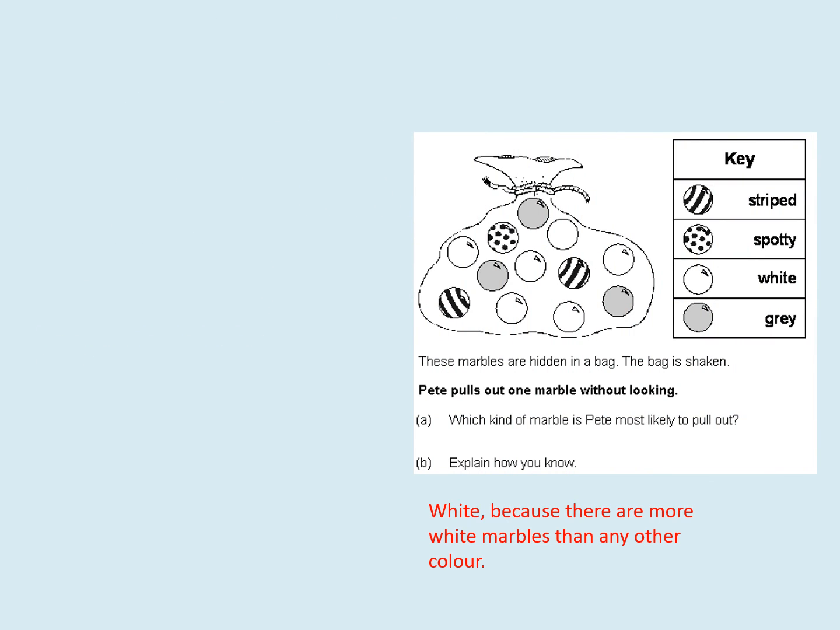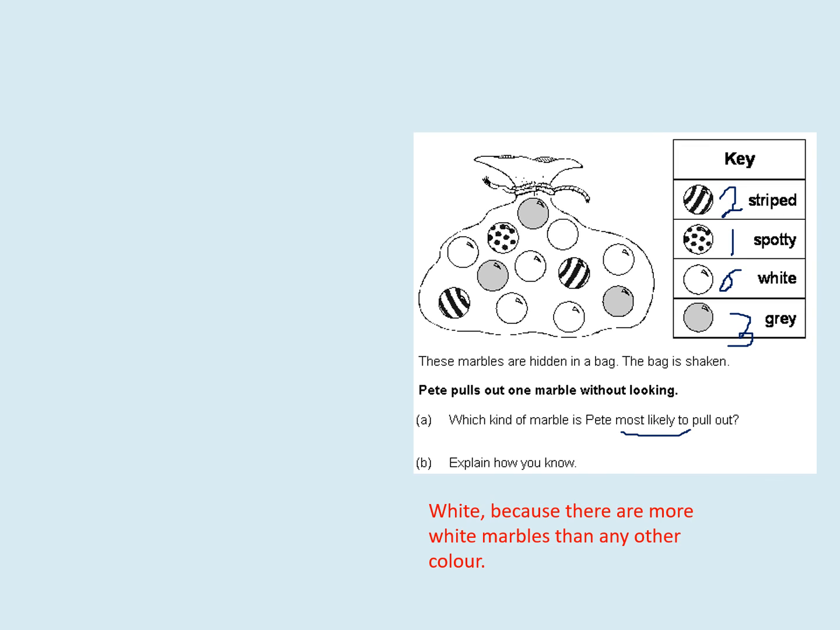Come on here. What kind of marble is Pete most likely to pull out? Most likely means high chances. See, striped only 2 are there. Spotty only 1. Gray only 3. And white 1, 2, 3, 4, 5, 6. Okay, we have 6 whites. So when you take out, which marble is most likely to come?